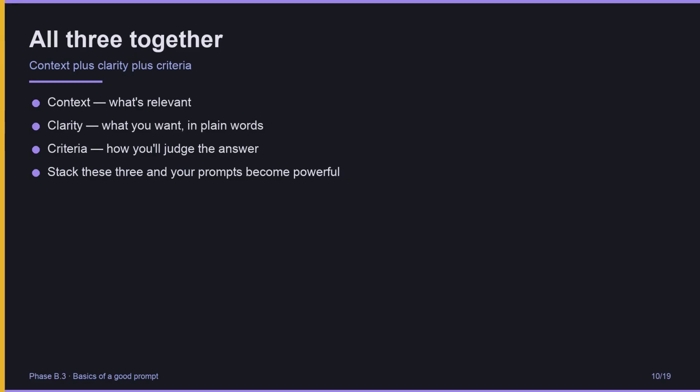Clarity, what you want, in plain words. Criteria, how you will judge the answer. A prompt with all three is dramatically more useful than a prompt with none. And honestly, this habit helps you with humans too.